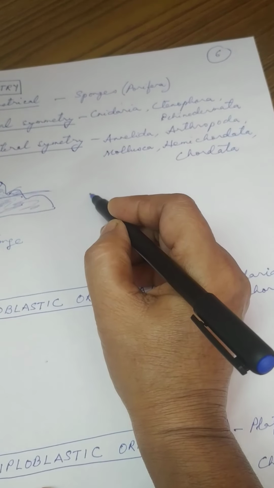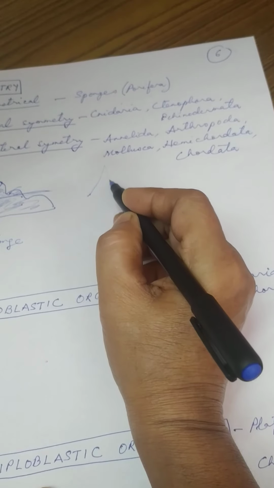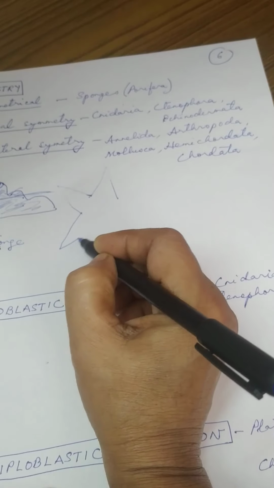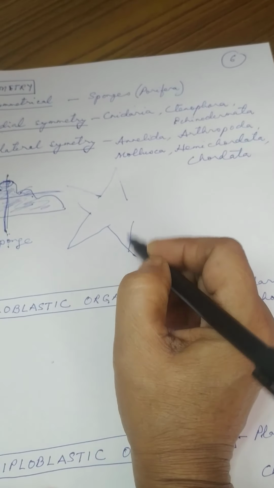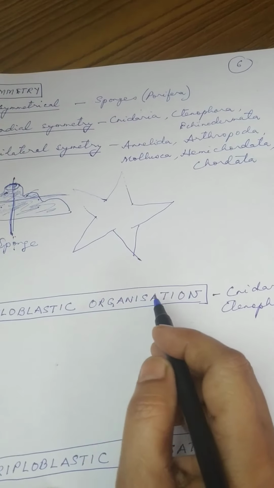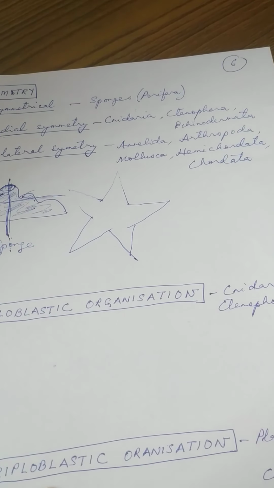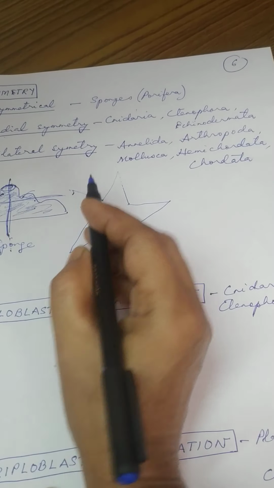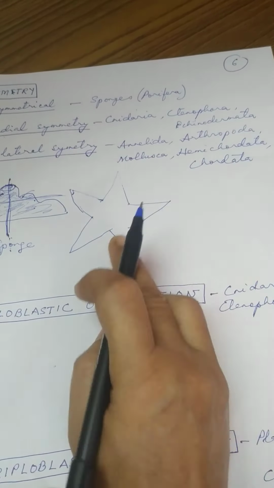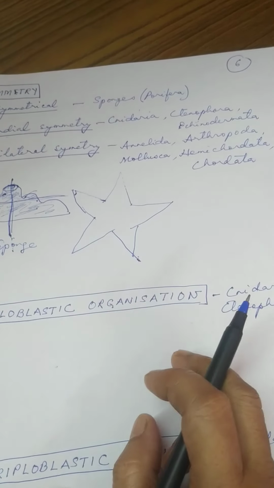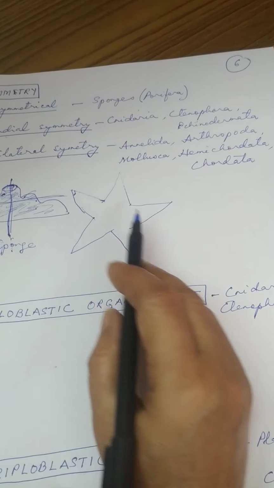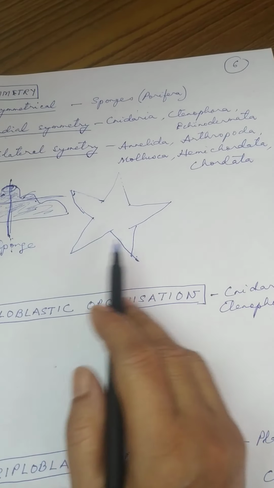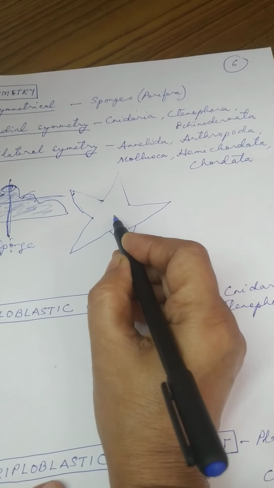Okay, let us take starfish. So let me draw a starfish. This is a starfish. Now this starfish, you have to divide the animal in such a way that you get similar parts. So how you are going to divide? In what kind of division will you get similar parts? So this is the center of the body of the animal.